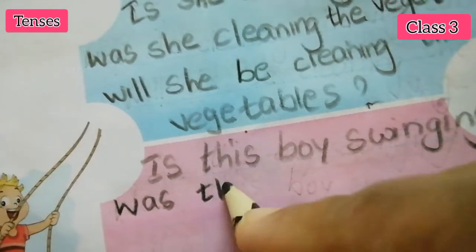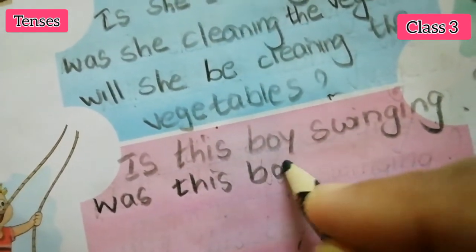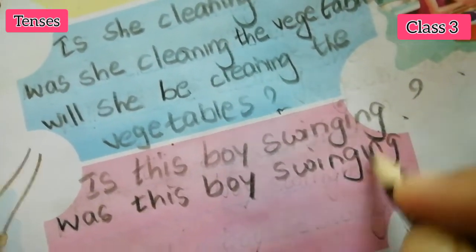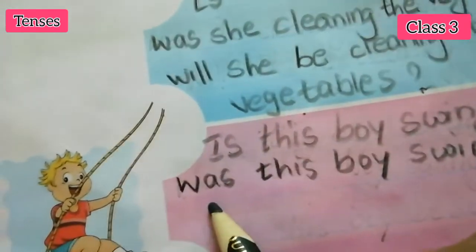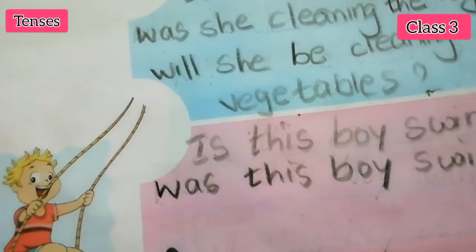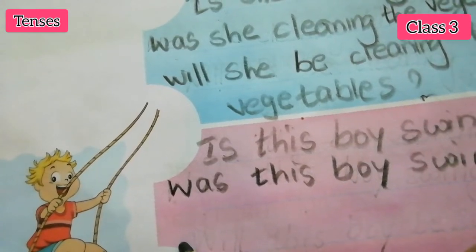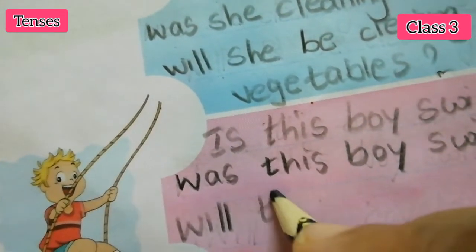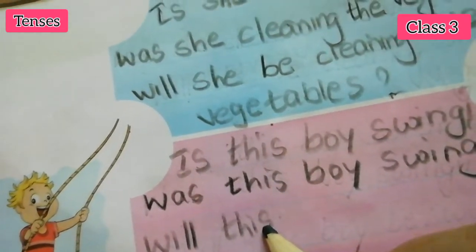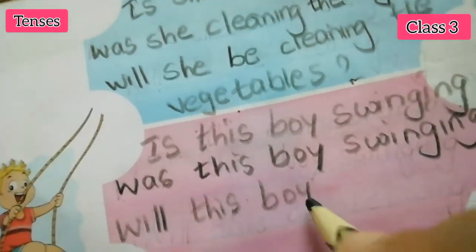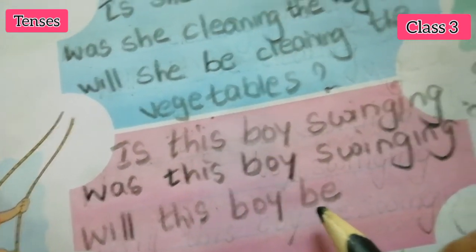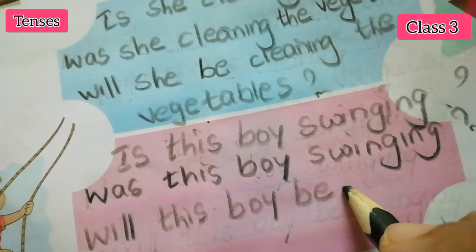Was the boy? Was this boy swinging? S-W-I-N-G-I-N-G. Question mark. Okay. Now is, was, then future, what? Will this boy be swinging?